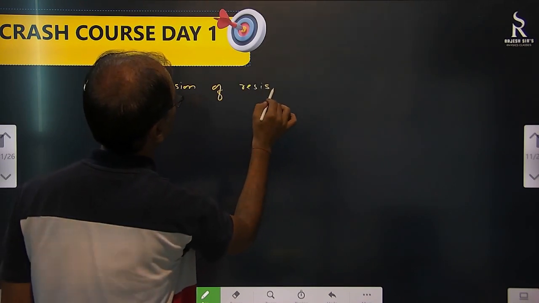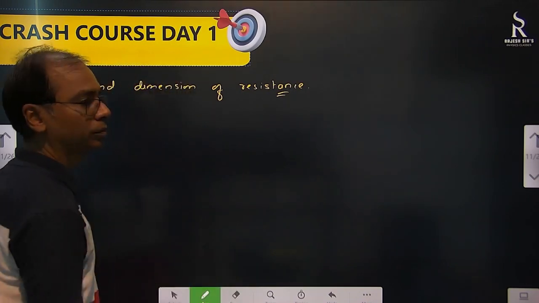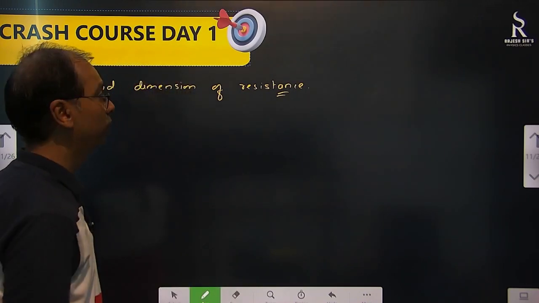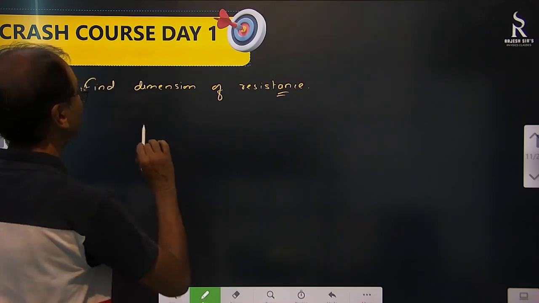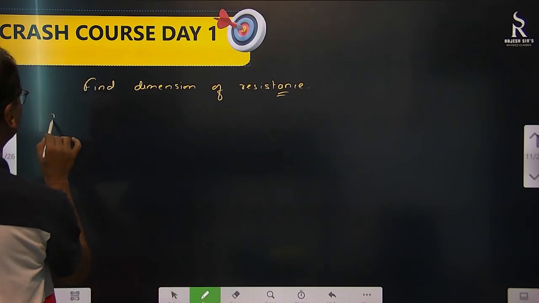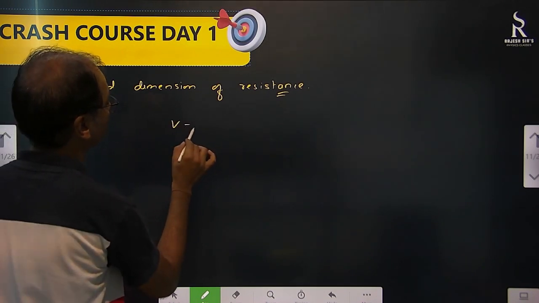How to find? First thing is we need to get the relation, the formula. Formulas are very important for us. So first get the relation, say V equal to IR.